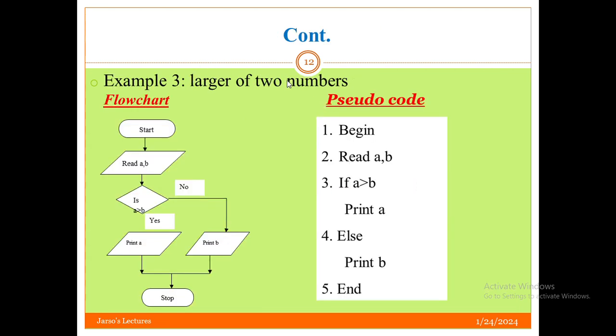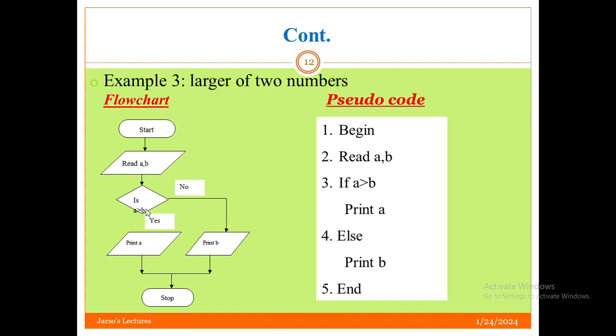Let us see an example: the largest of two numbers. This is the flowchart and this is the pseudocode. Look here. This indicates the starting point, and this indicates input. We have inserted two numbers, A and B. Is A greater than B?